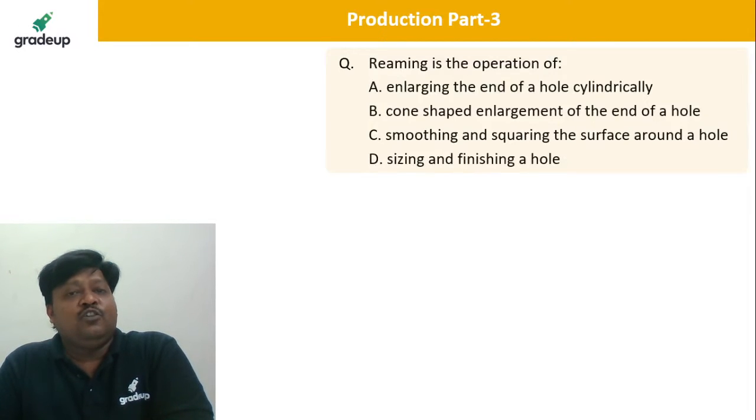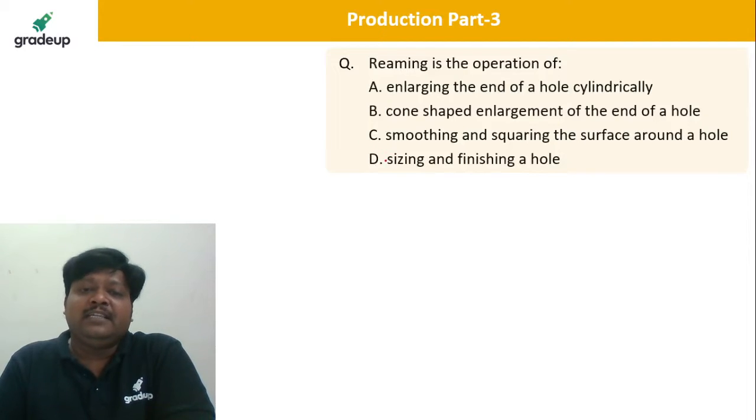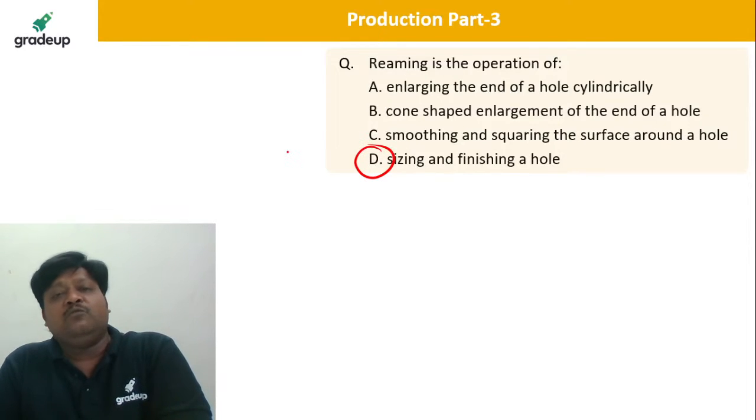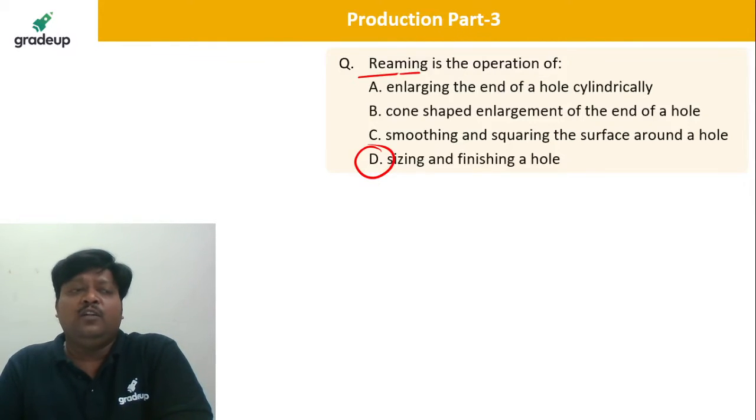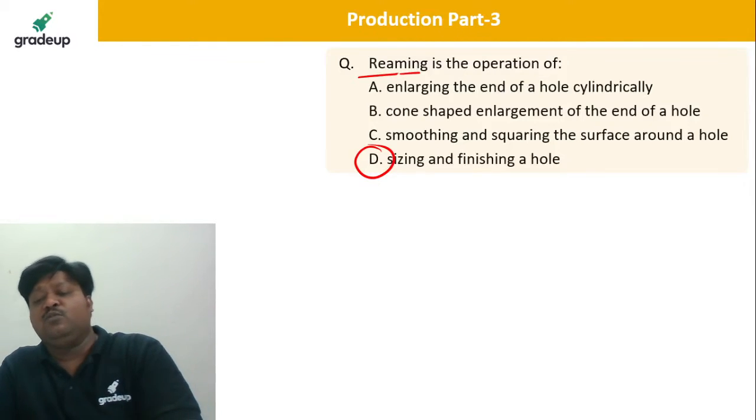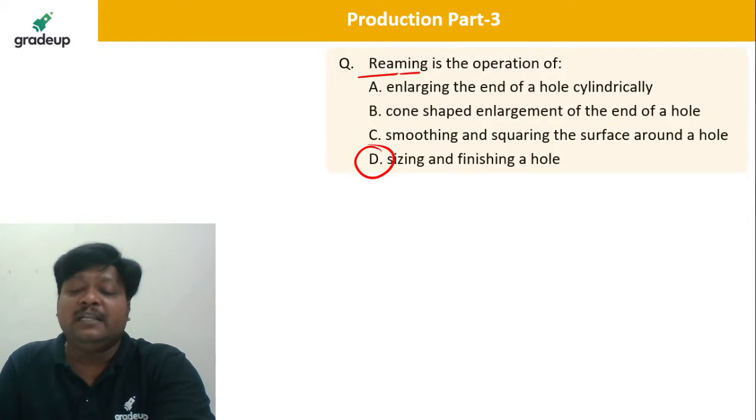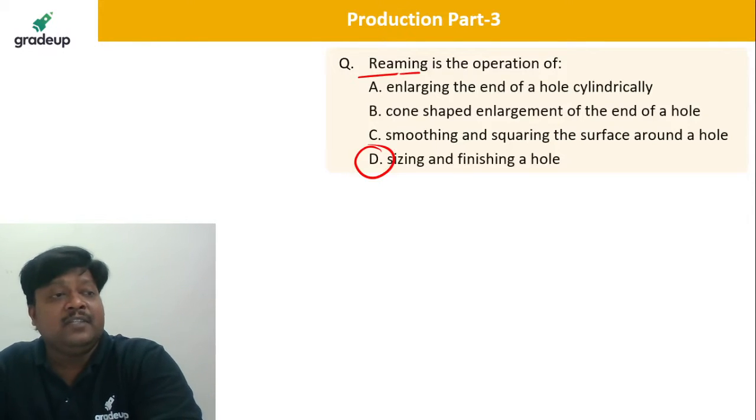So the correct answer is reaming. What is the speciality of reaming? The reamer has an equal number of flutes to balance the cutting forces. A very little material removal is happening. You are just sizing the hole to the accurate dimension and finishing it. We are doing this process, the reaming operation.